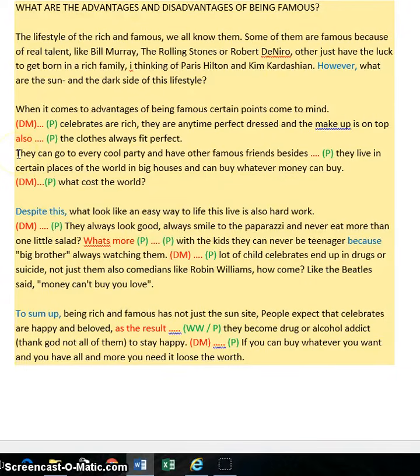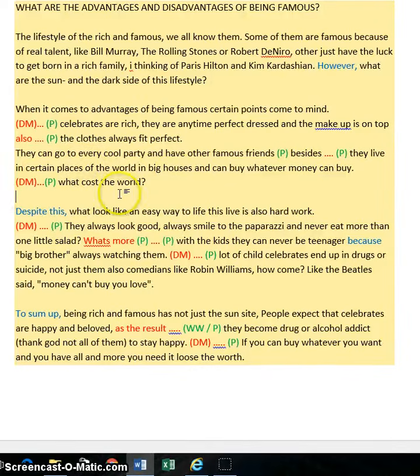They can go to every cool party and have other famous friends. Besides, they live in certain places of the world in big houses and can buy whatever money can buy. So again, we've started with a discourse marker here. We have included a discourse marker. And again, so here you're giving another side to the coin, basically, or more information, which is fine. Please don't forget your punctuation, and please also do not forget punctuation that you would need before here as well. So let's just include that as well. There is a certain type of punctuation that you would need there as well, please.